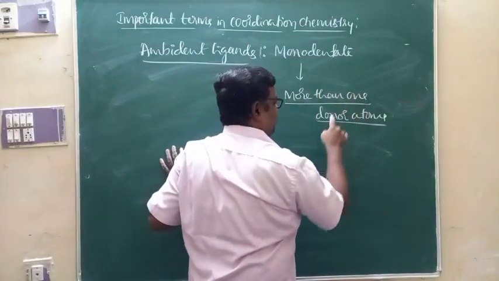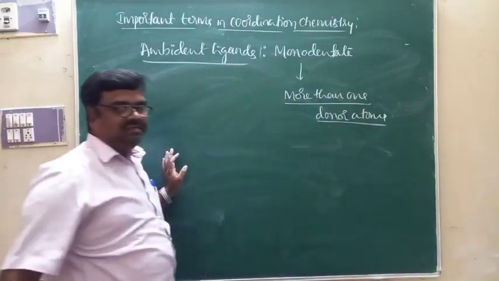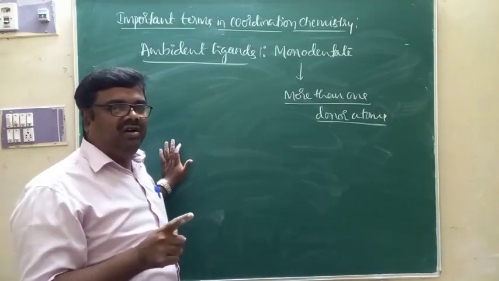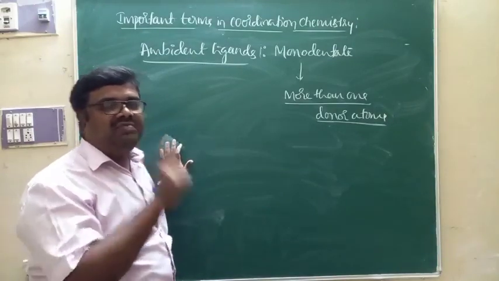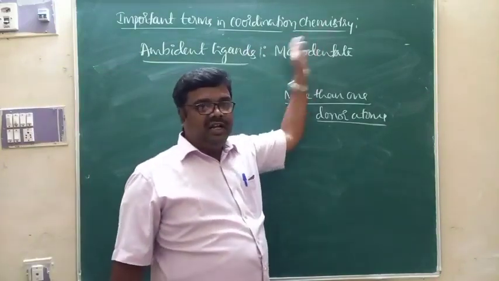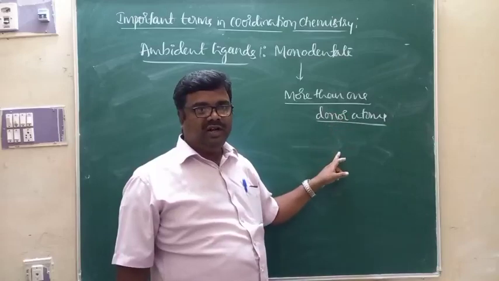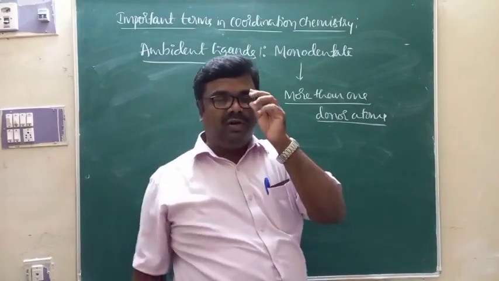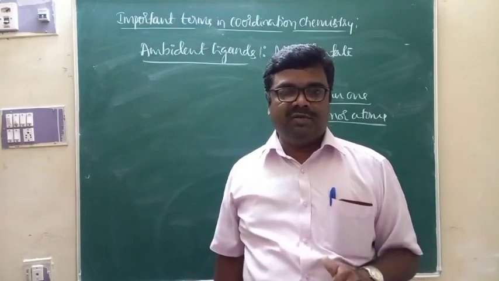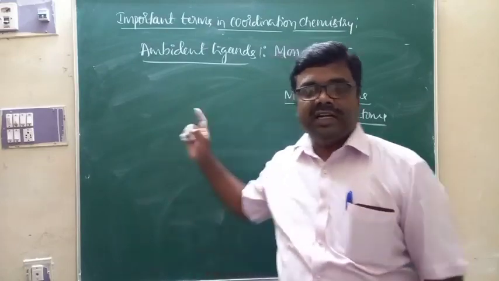Even though they contain more than one donor atom, only one donor atom will be involved in coordination bond formation at a time. Even though the ligand contains more than one donor atom, only one donor atom takes part in the formation of coordination bond with the central metal ion at a time.